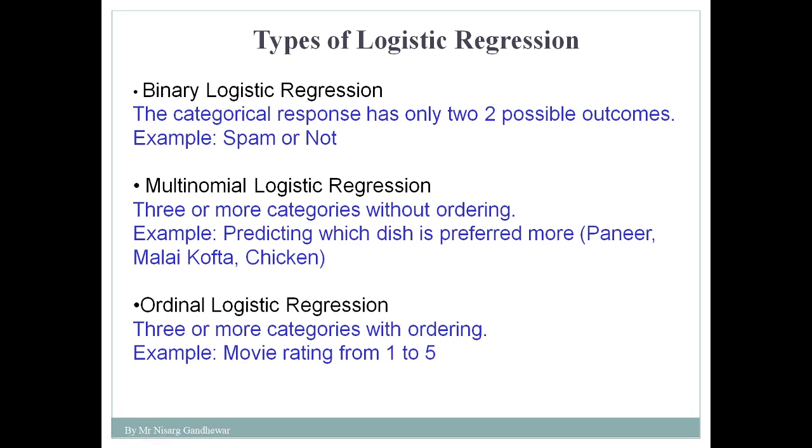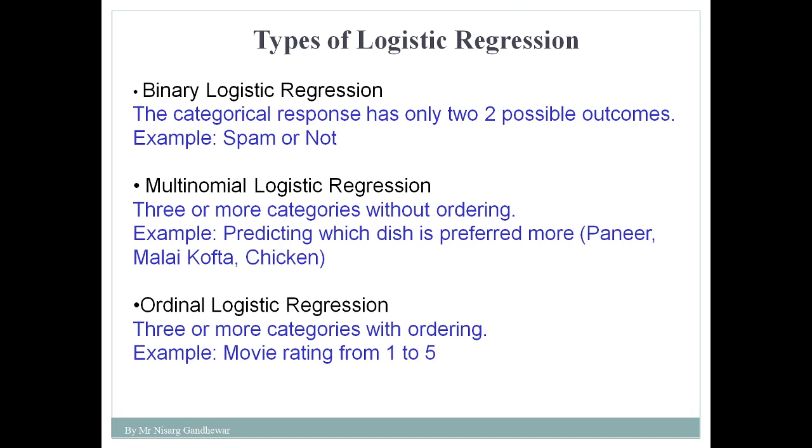Suppose there are only two categories in the output, then we can say that it is an example of binary logistic regression. That means the categorical response has only two possible outcomes. For example, I want to classify whether a given mail is spam or not. In that case only two possibilities are there: either it is spam or not spam. So we consider it an example of binary logistic regression.